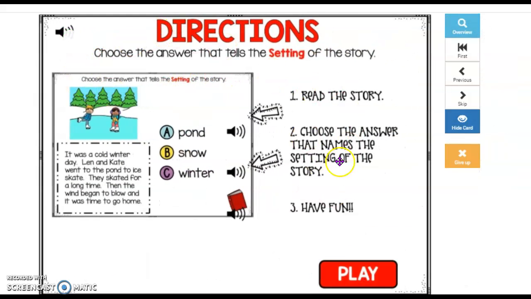Then it goes over the directions. Again, it'll be read to you if you just click this. Directions. Choose the answer that tells the setting of the story. Number 1, read the story. And if you can't read all the words, then go ahead and make sure you hit the audio and the story will be read to you. Number 2, choose the answer that names the setting of the story. Number 3, have fun. So once you're ready, hit play. If you need this to be read to you, click the audio buttons.